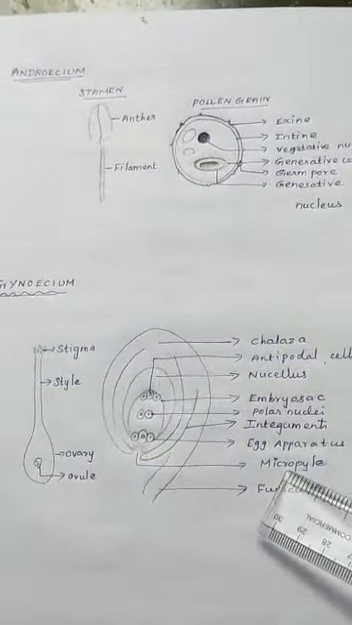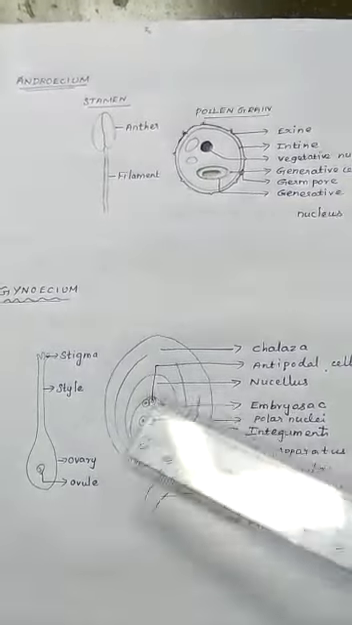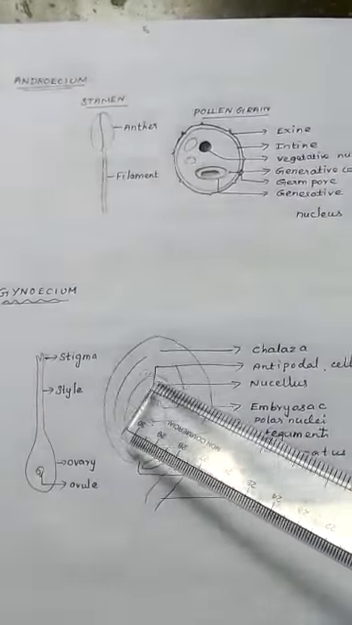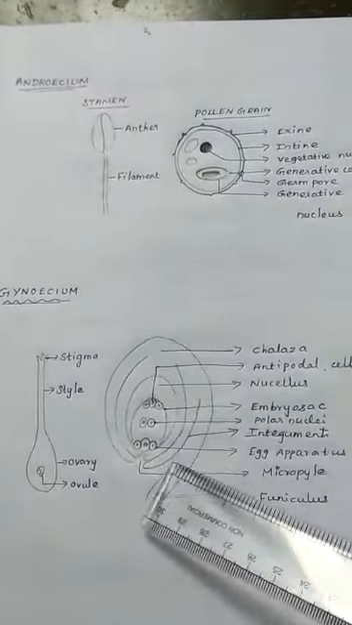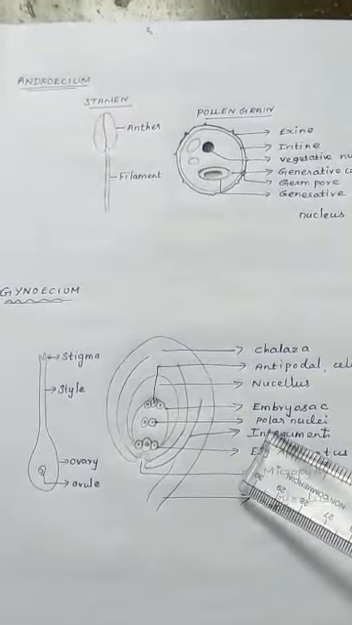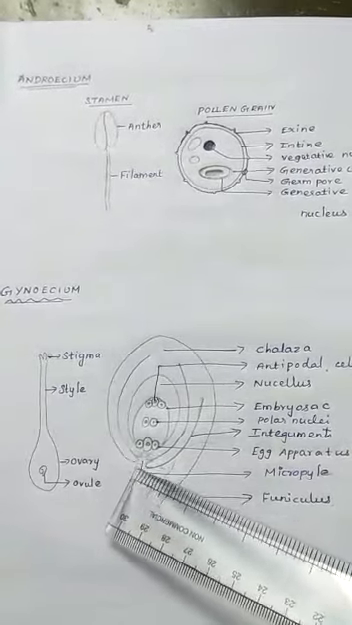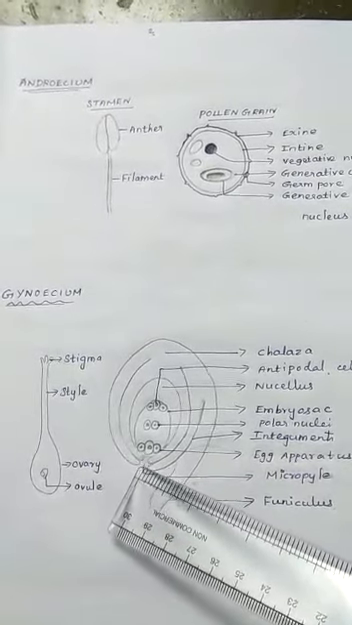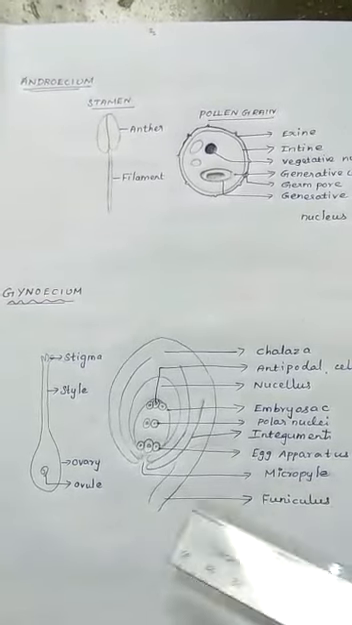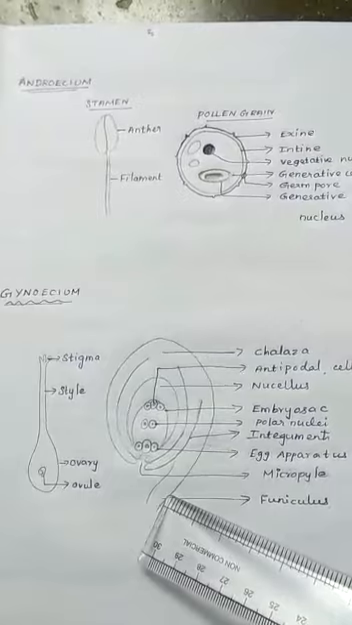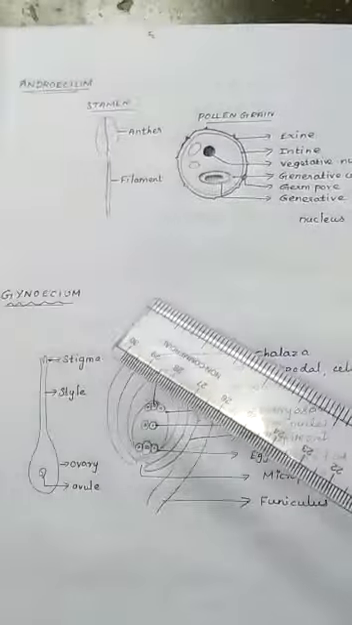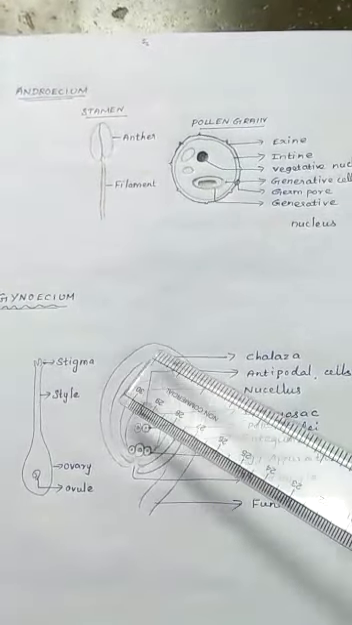Let's see ovule. The main part of the ovule is this part, nucellus. It is enclosed by a covering called integument, the protective layer. Here it leaves a small pore-like gap, that is called micropyle. Then the stalk of the ovule is funiculus. Then the basal part is the chalaza.